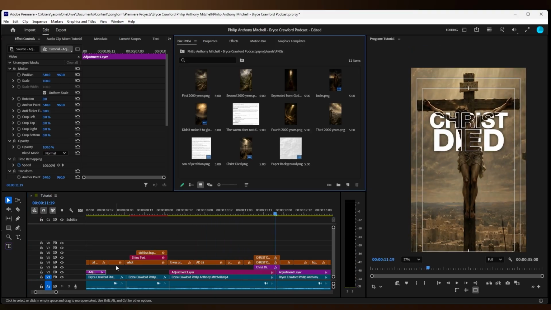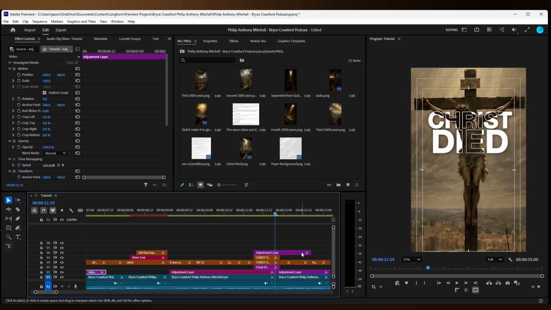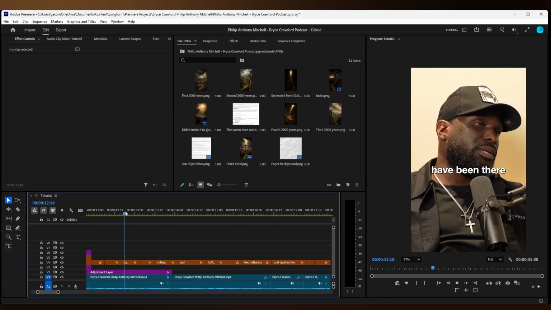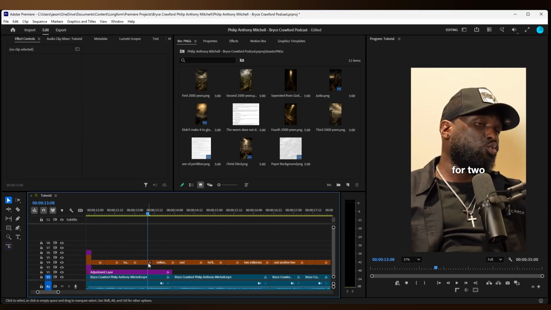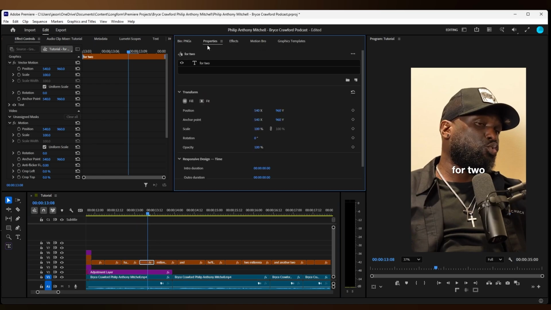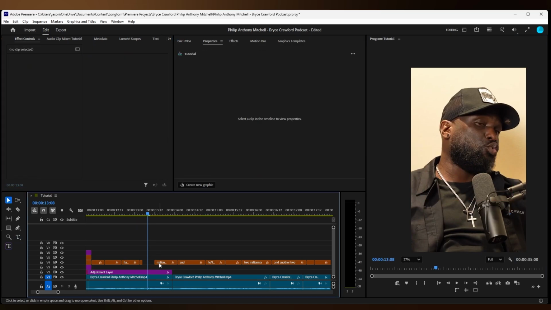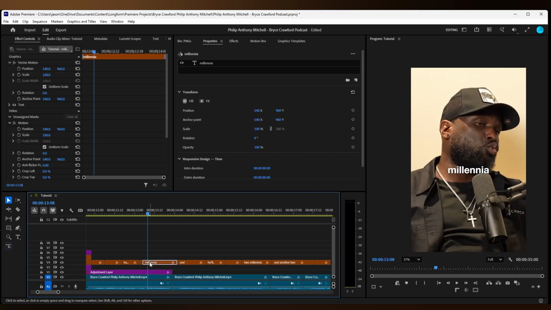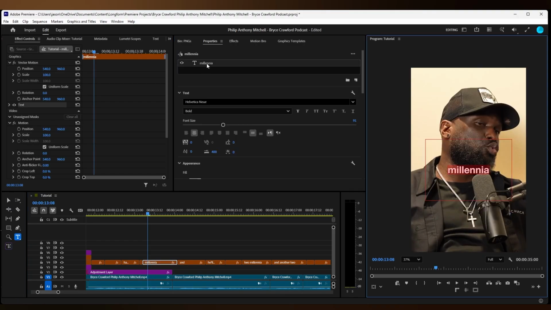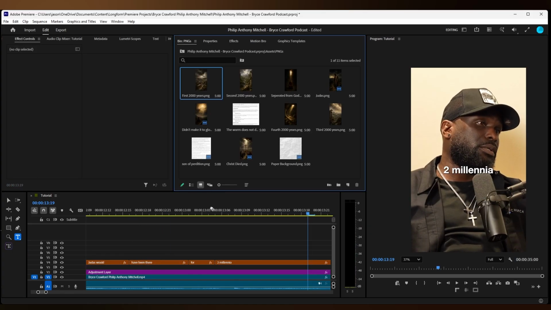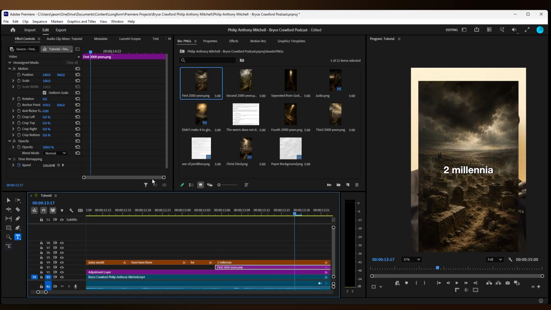Christ died. Gonna get the adjustment layer. Place it above the whole text and leave it like it is, and it looks nice. For the next line, I'm gonna write 4, and then I'm gonna write 2 millennia. So I'm gonna leave it as 4 and 2 millennia. Something like that.